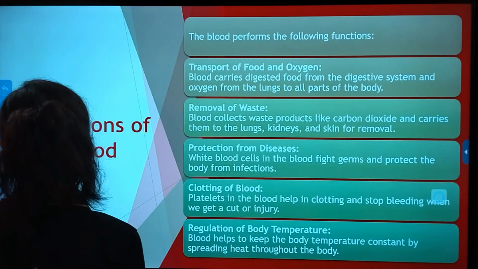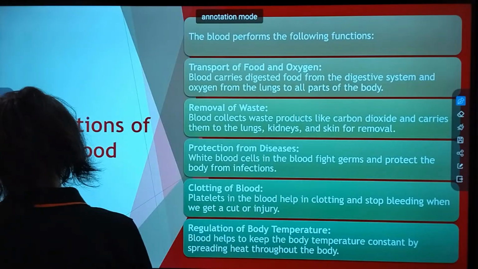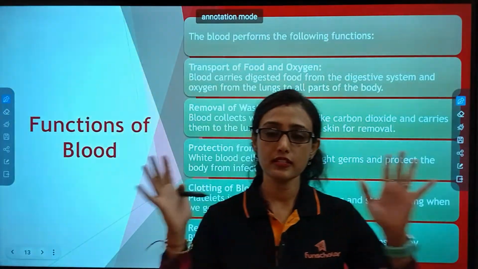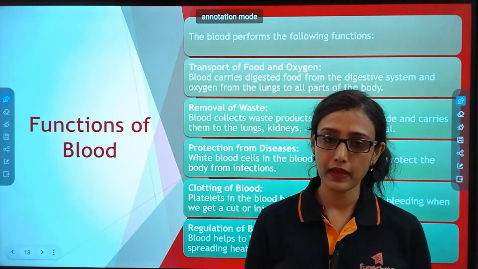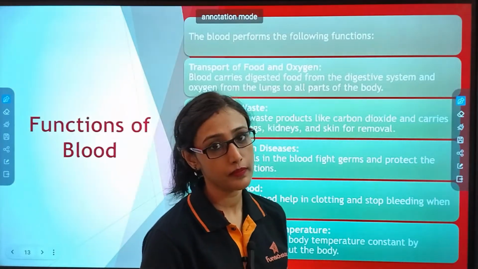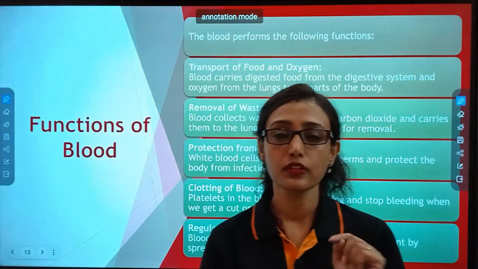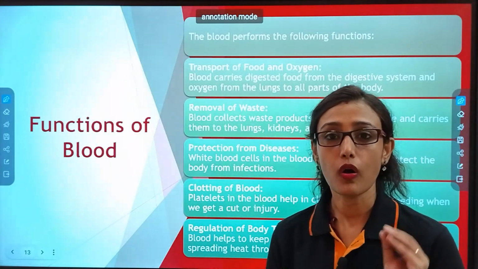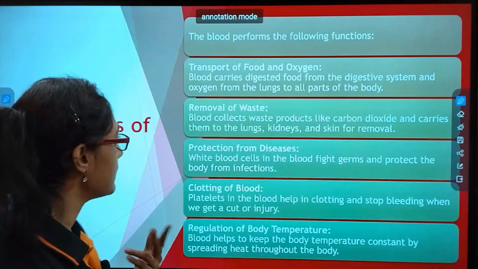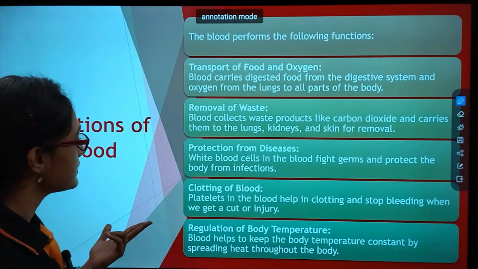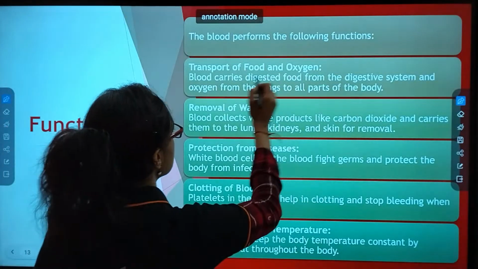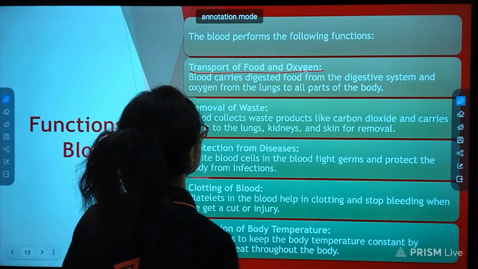Now function of blood, which is the last topic for today. So from the circulatory system, all things I have made clear to you. Now you yourself can answer what is the function of blood. First function is to carry what? Oxygen and carbon dioxide exchange with the lungs. So let's see where it is. Okay. See, transport of food and oxygen.